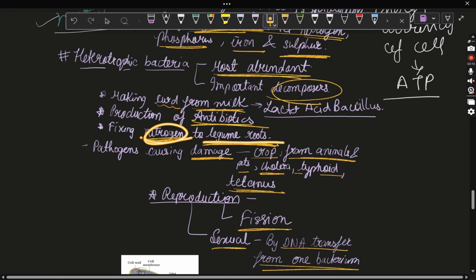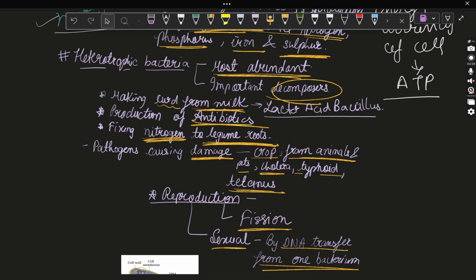They fix nitrogen in legume roots. What are legume roots? Legume roots are the roots which take the nitrogen from the atmosphere and transport it to the different parts of the plant like leaf and stem, for energy and respiration purposes. So they fix nitrogen in legume roots. Okay. So pathogens cause damage, that is for animals: cholera, typhoid, tetanus. Cholera is caused by Vibrio cholerae, and tetanus is caused by Clostridium tetani.